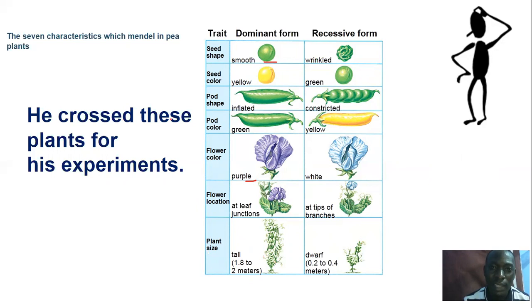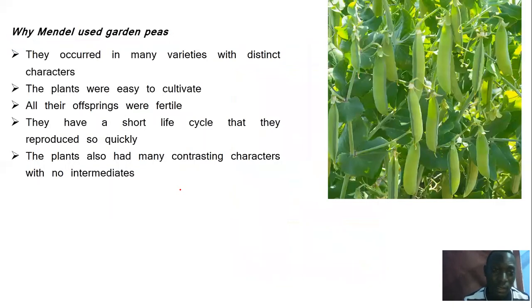You can see, as a scientist, he was able to look at all these characters. Imagine, as a scientist, you're supposed to be so observant that you are able to look at each detail. That's what science is all about. So he crossed these plants for his experiments, and he did a lot of mathematical work. Actually, he was the first scientist to explain biology using mathematics. So what we are going to do next is actually use mathematical models to explain genetics.